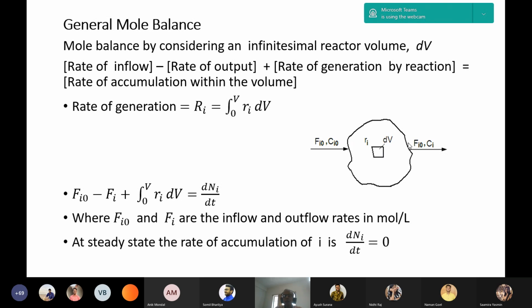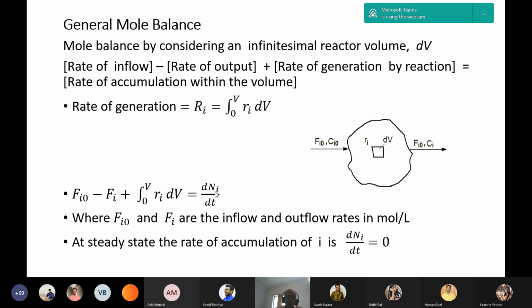Say this reactor is a cylindrical reactor, so we can integrate over the volume 0 to V. If it is a tubular reactor, we can integrate from the inlet to the outlet along the length, and the differential term will be the differential length of the reactor, dl. So what is the general mole balance? That is Fi0 minus Fi plus the rate of generation term equals the accumulation term. What is the rate of accumulation?